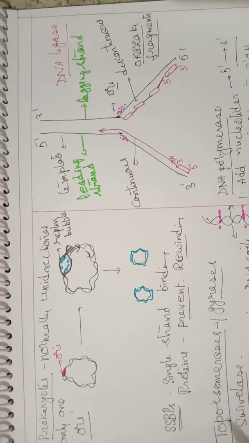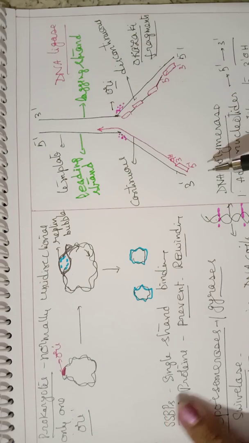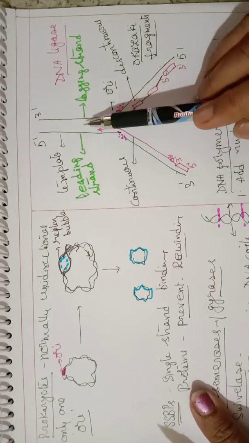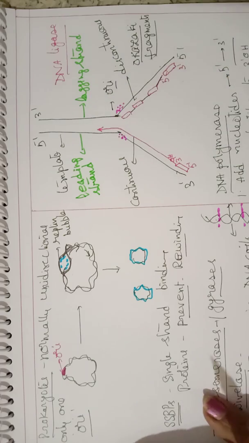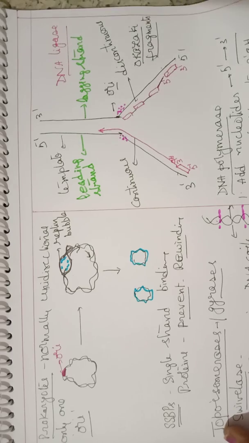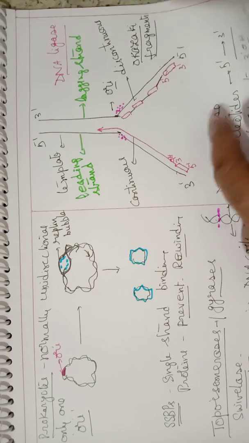So in short, once again, if we go through it quickly, for the continuous strand to synthesize, that is for the leading strand, there is only one primer required. I will write it down here as a summary.